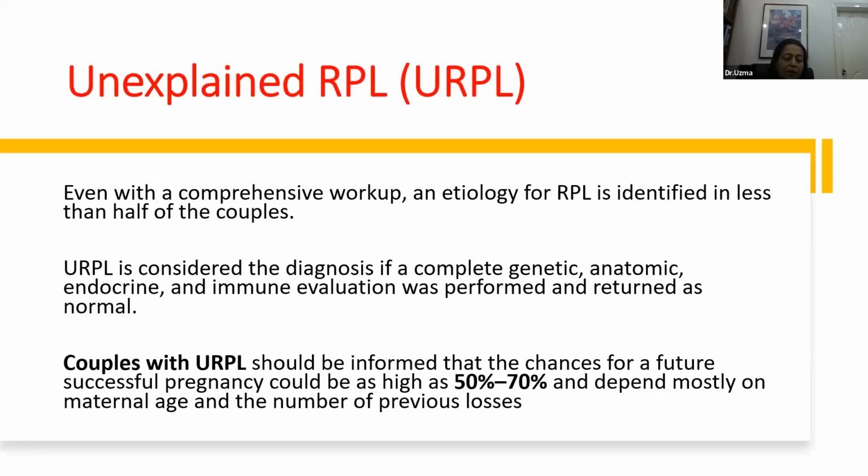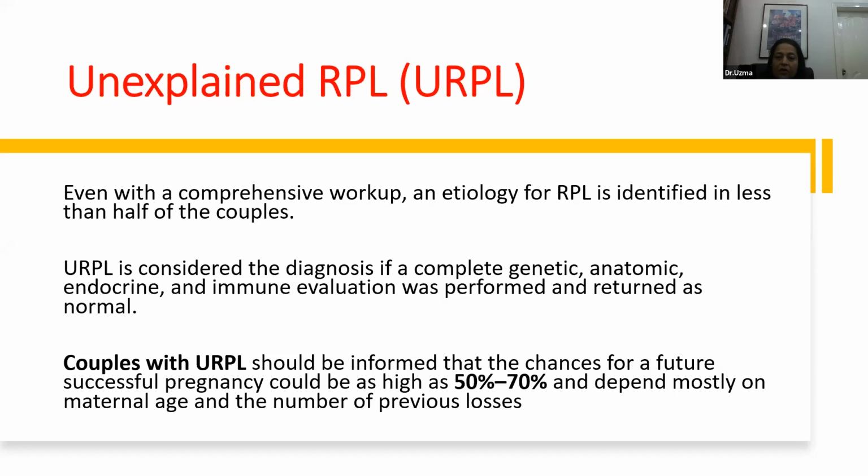Now, there is a huge number of patients with recurrent pregnancy loss where the cause cannot be ascertained, and even a comprehensive workup will not identify any problem. It is considered unexplained if the complete genetic, anatomic, endocrine, and immune evaluation was performed and everything returned as normal. Couples with unexplained recurrent pregnancy loss should be informed that chances for future successful pregnancy could be as high as 50 to 70%. This is very reassuring.